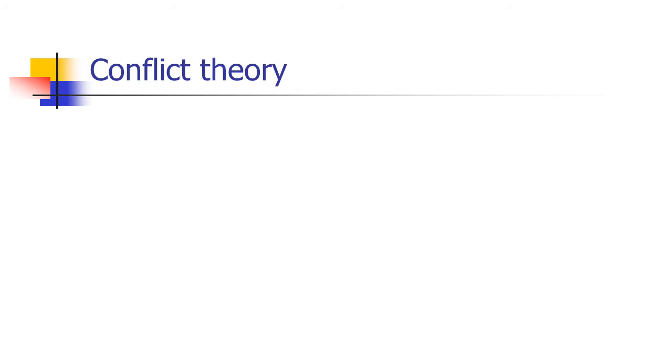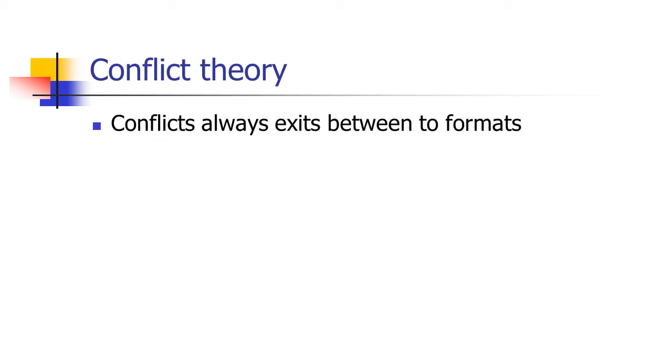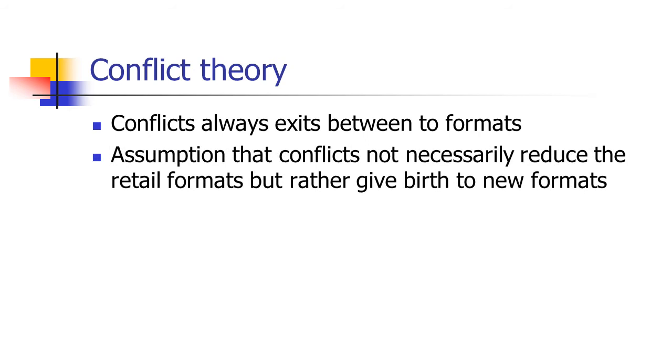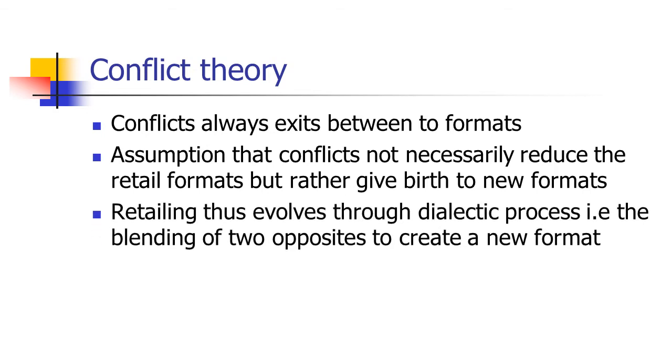Next, we have conflict theory. Conflict theory talks about a combination of two different formats to give birth to a new format. So conflict exists between two formats. The assumption is that conflicts do not necessarily reduce the retail formats but rather give birth to a new format. That's the idea of the conflict theory. Retailing thus evolves through a dialectic process, that is, blending of two opposites to create something new.